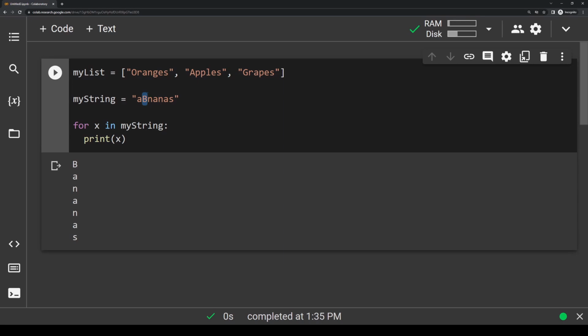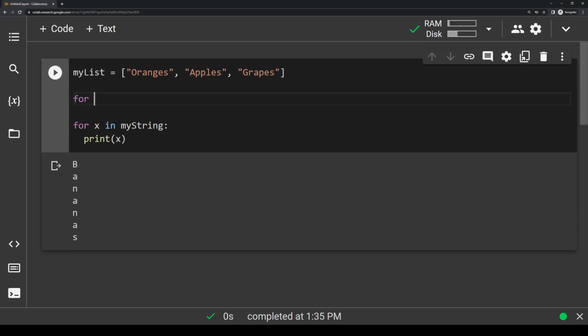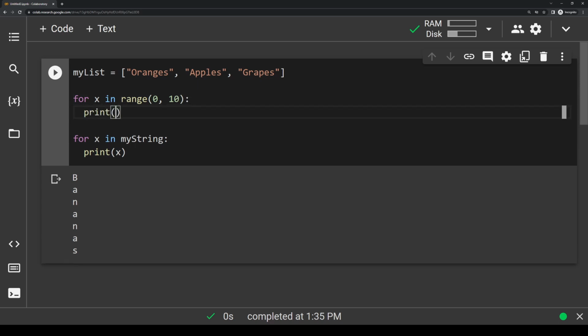Okay, so now with for loops, you should have a decent understanding of the 2 types of ways that we use for loops. So the first way that I showed you was to use the range method. So we would do, like we had for x in range, and we give it a range of numbers like 0 to 10, and then we would just indent, and then we would say print each individual element. So this is the first way that we did it, and that's just using a range of numbers.